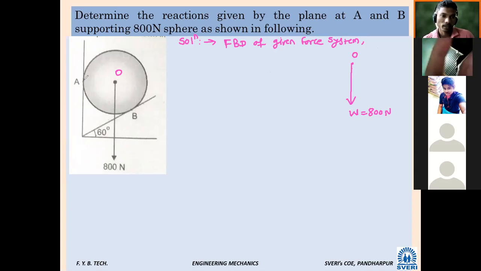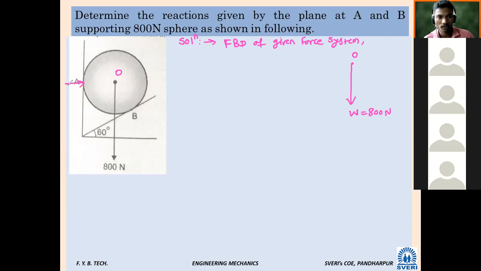What about reaction A? Reaction A will be at point A, which will be horizontal like this, RA, passing through point O. Then I also want to find the reaction at point B, RB. If I extend it, it will pass through point O again.